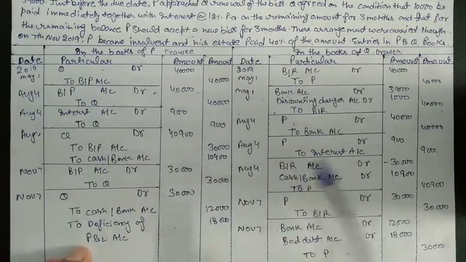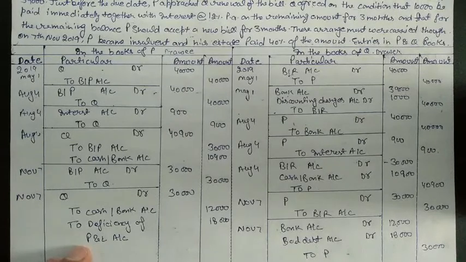Then we added interest that we are going to receive from the drawee, because we are going to make a new bill for another 3 months. So we will charge an amount from the drawee that is called interest. We first credited or debited interest in both accounts, for drawee and drawer. Then we received 10,000 in cash with interest. We will count on the remaining amount, because we are going to make a bill for the remaining months.